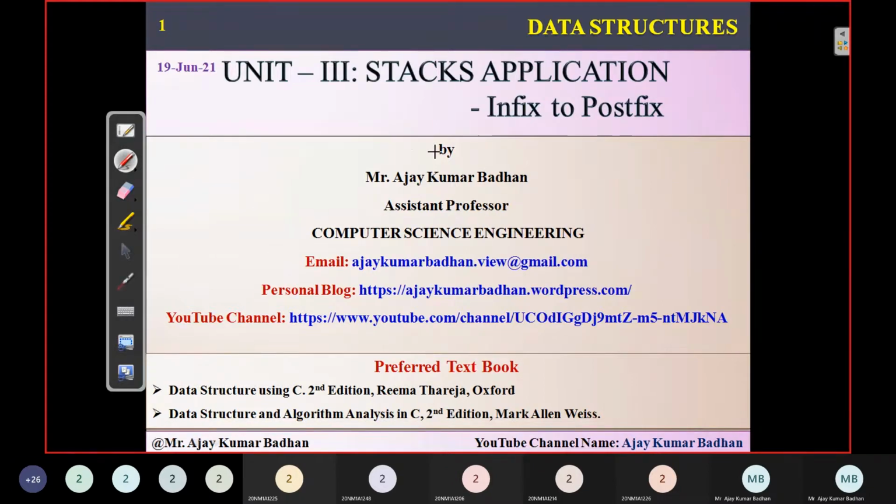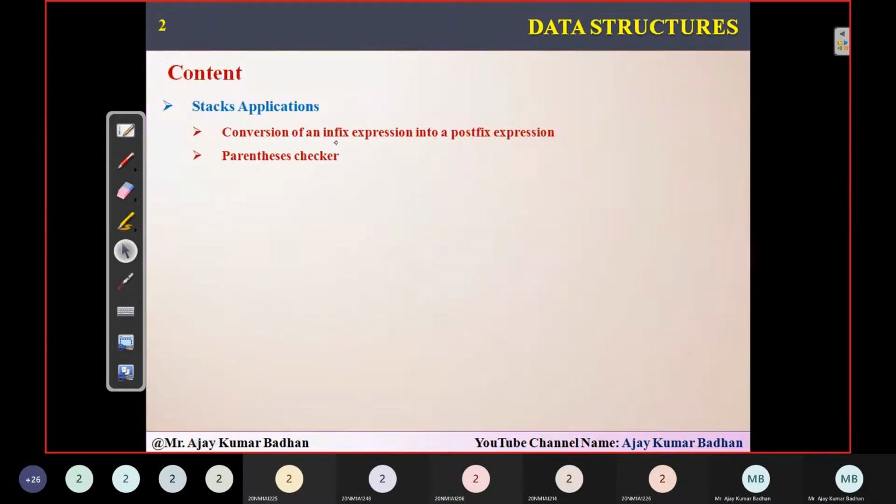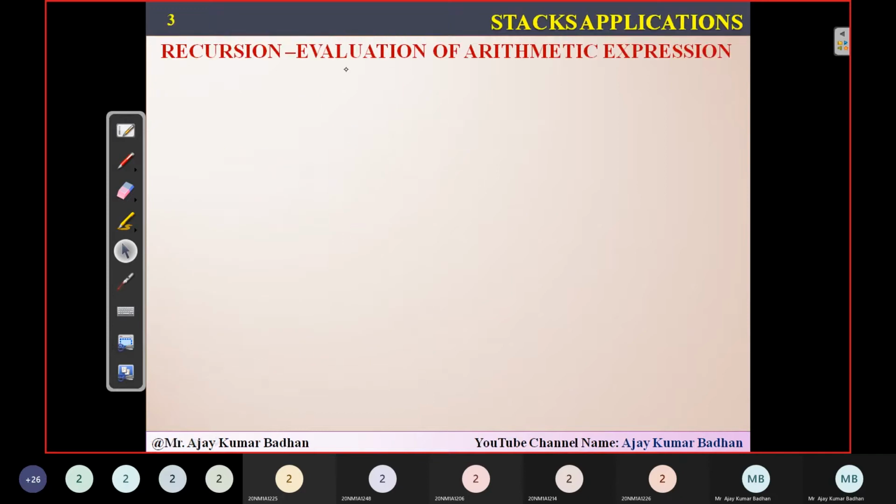Now, in this particular session, we will see infix to postfix notation. We'll see the introduction part, and then we'll directly dive into infix to postfix notation. So what we are going to discuss today is the conversion of an infix expression into a postfix expression. The main heading for this is evaluation of arithmetic expressions. You might have gone through different problems related to arithmetic expressions in the first year. Those are the expressions we are going to evaluate.